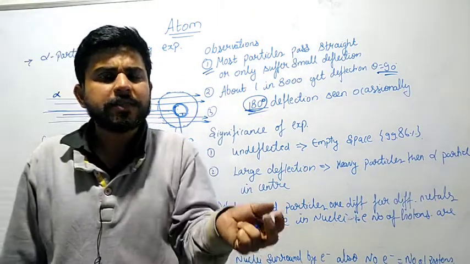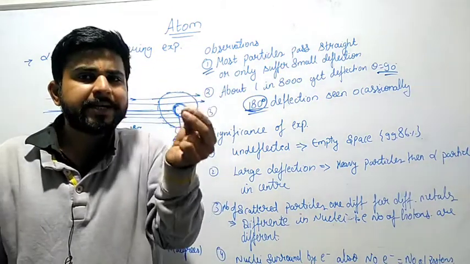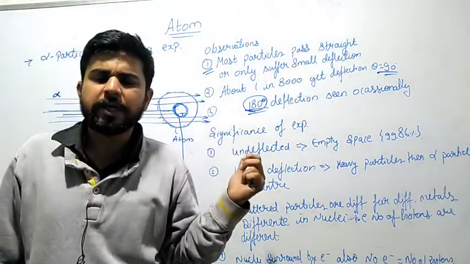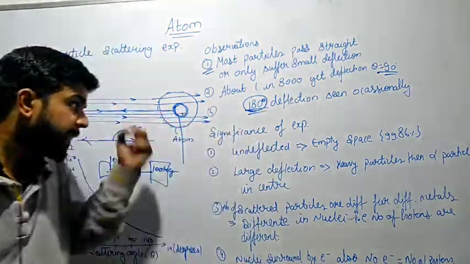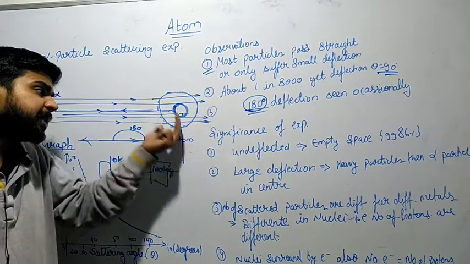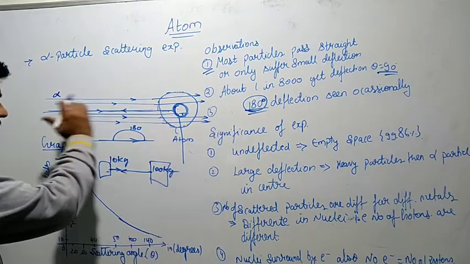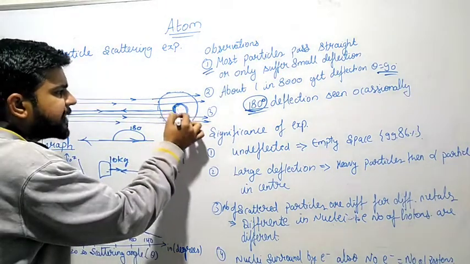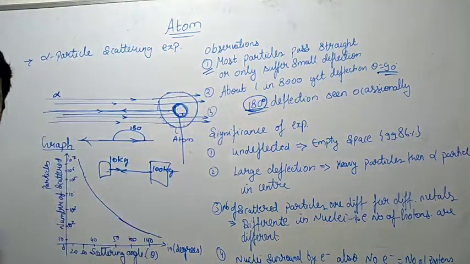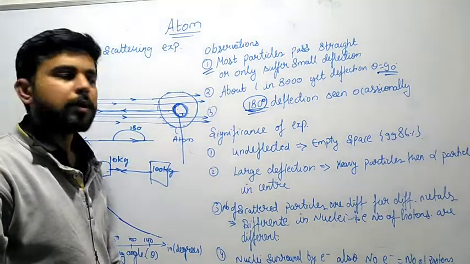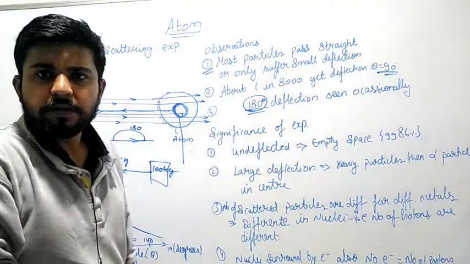So they predicted the size of the nucleus also. We are going to do the calculation for that after this explanation. But yes, they have predicted with the help of this alpha particle scattering that very few particles get deflected at 180 degrees, which means a very small-sized part is concentrated at the center of the atom, that is called a nucleus. Secondly, through this observation, what significance can we understand?